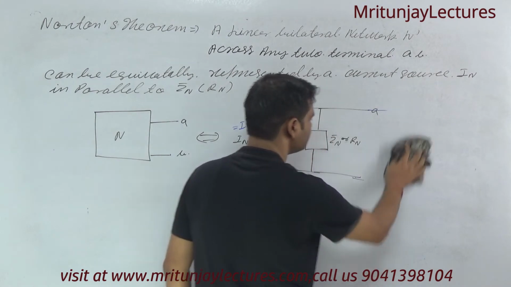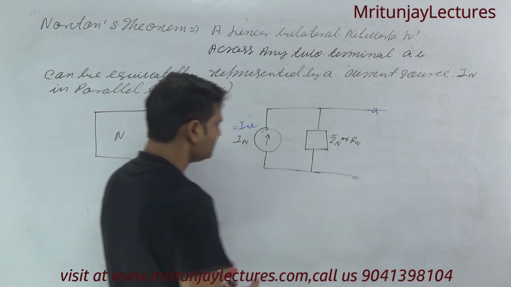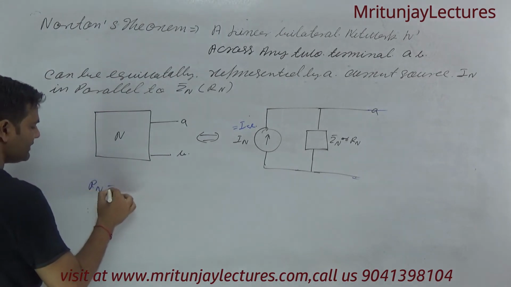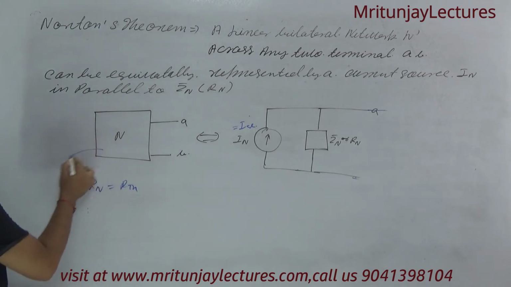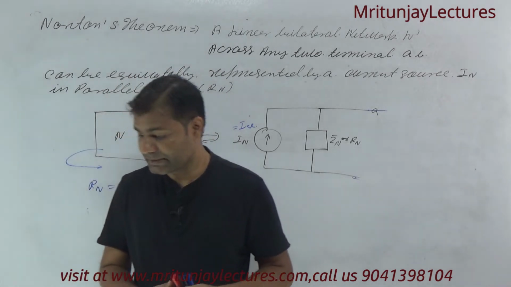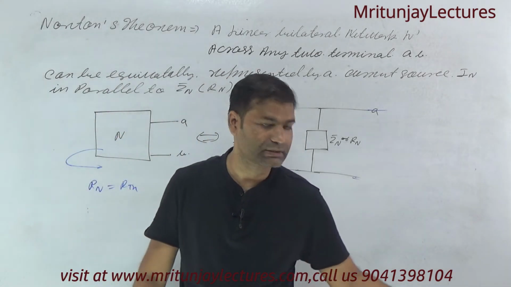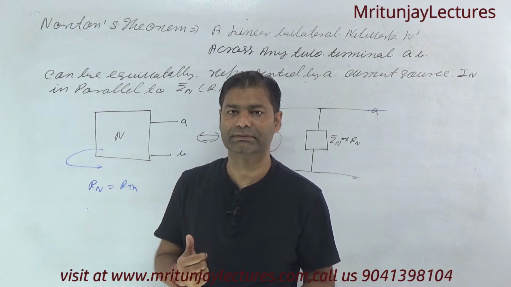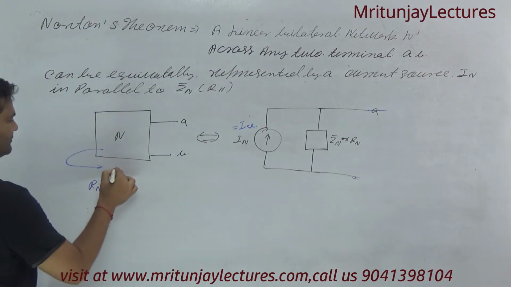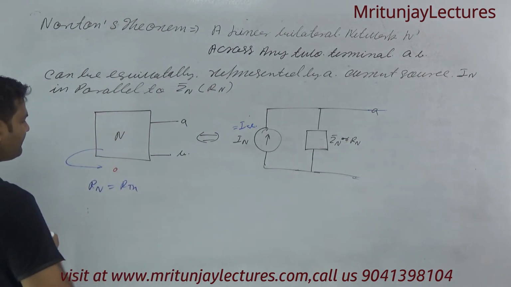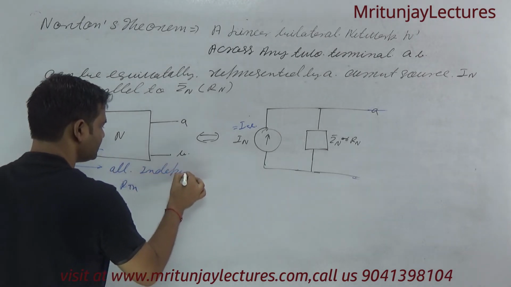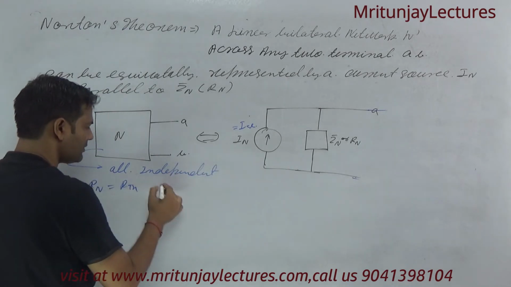Now another way. What about RN? RN is the same thing, that is RTH. If all independent sources are reduced to 0, then we got RN, okay, corresponding to the AB terminal. So written here, all independent sources